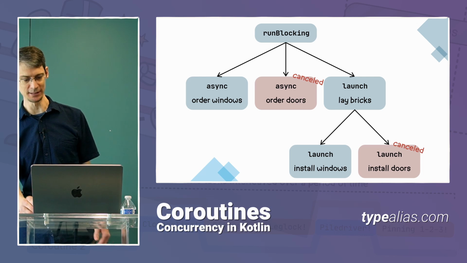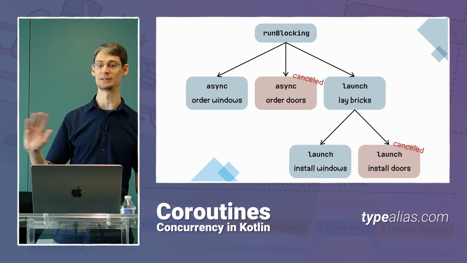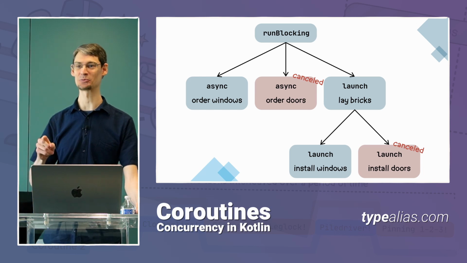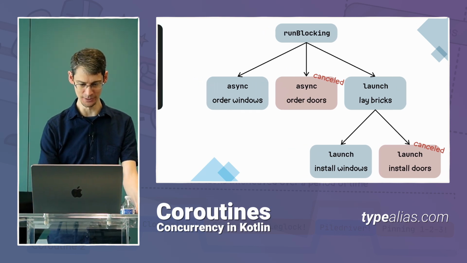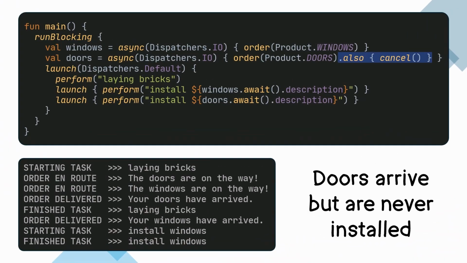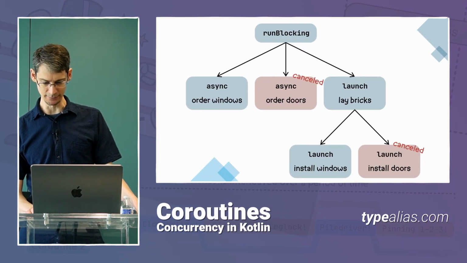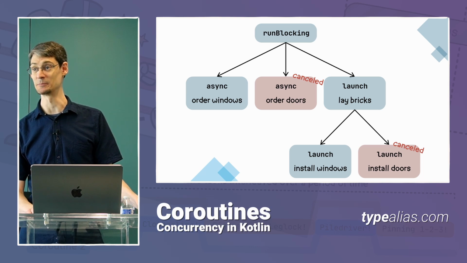So again, a canceled coroutine cancels its children, but not its parents and not its siblings. What's interesting, though, is that since we had the await over here, so we've got this doors job waiting on this job that gets canceled, even though it's not a child of that coroutine, it still gets canceled when it calls the await, because there is a cancellation exception that ends up showing up in that coroutine when you make that call. All right, so that covers it for cancellations. Let's look at one more case, which is going to be exceptions.